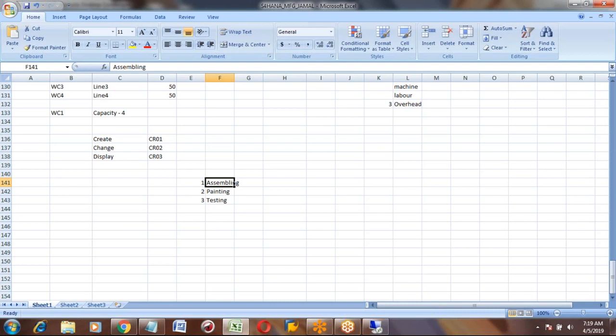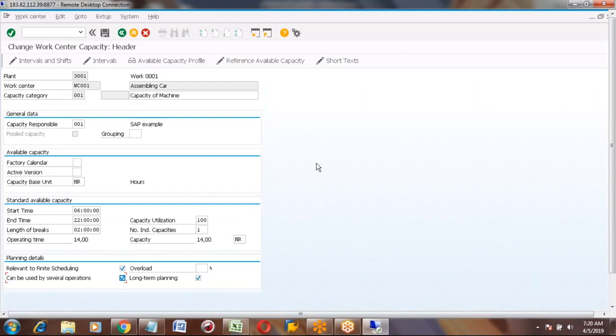That time I will show you how to maintain these values there. After work center, we will go to the routing master data. So that is the meaning actually of can be used by several operations. Great, thank you. So once you fill these values in capacity header, you can click on the back button.